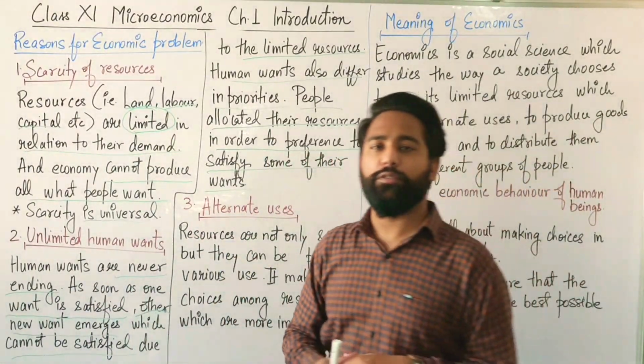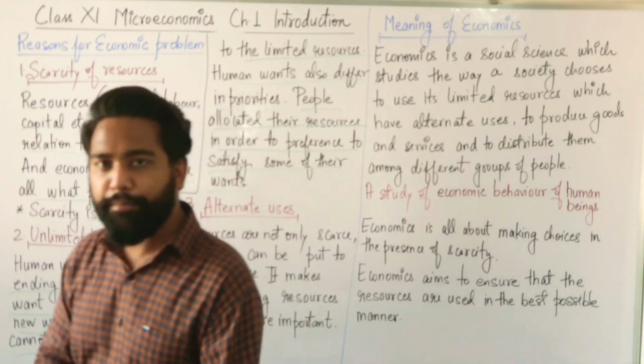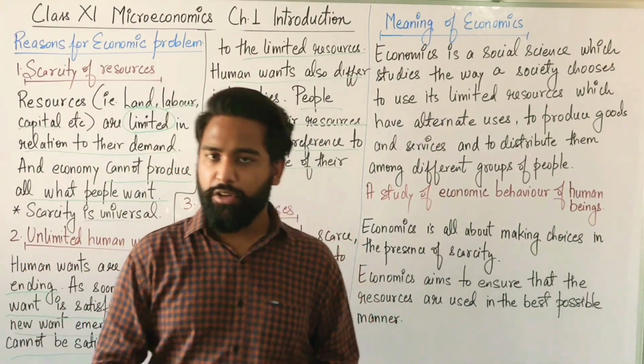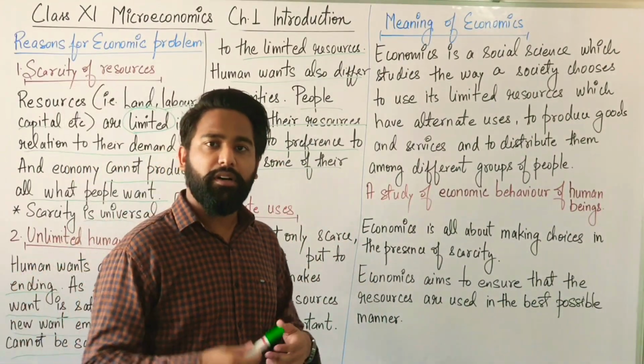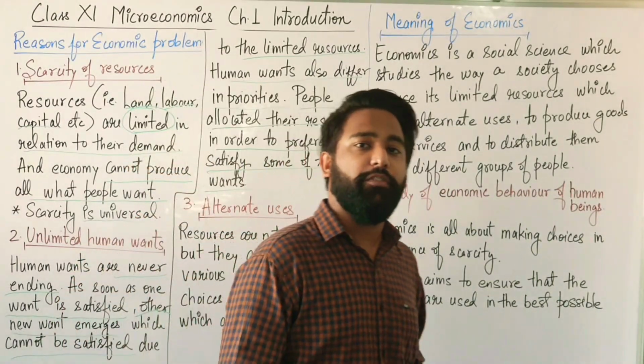You can buy some toffees also. You can buy 10 rupee chocolate also. You can buy bread also. You can buy some stationery also. You can have some pen, refill, rubber, sharpener. You can have different sets of things.